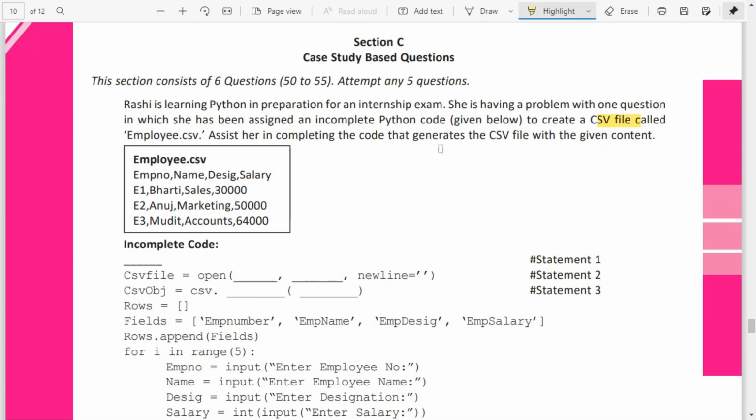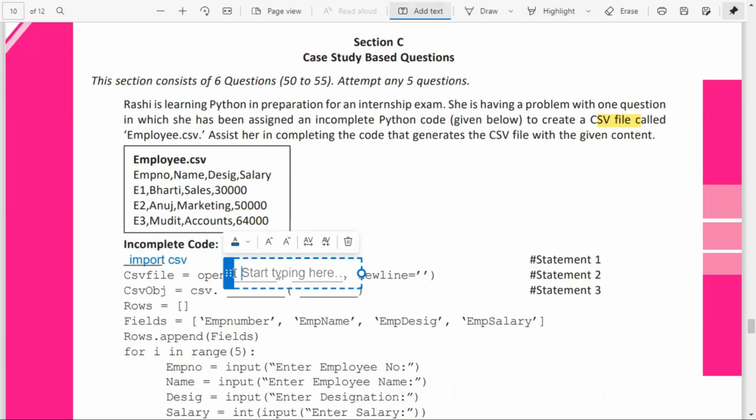So what she has to do? First of all, she has to import the CSV module, isn't it? So first she has to import csv, in small letters. Then after that, she has to open the file.